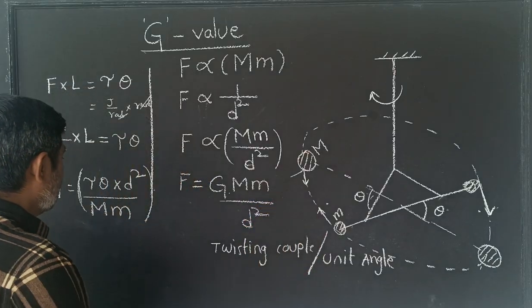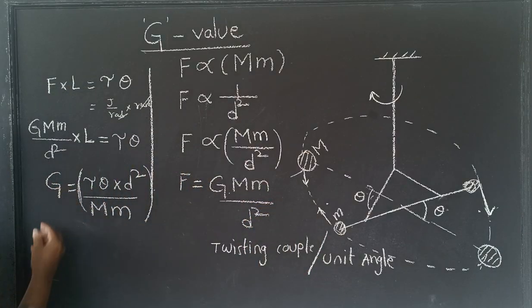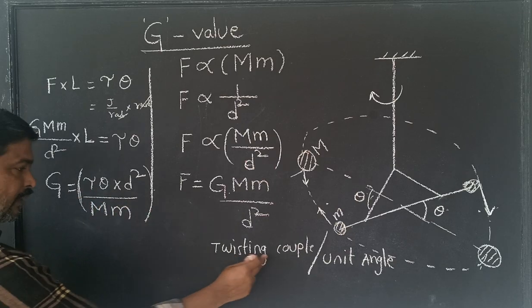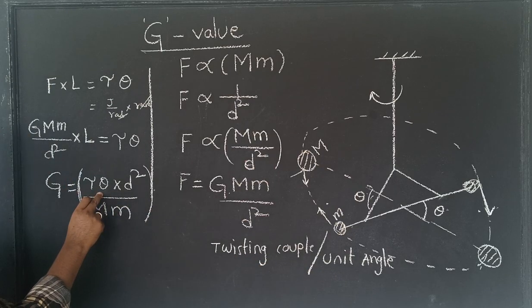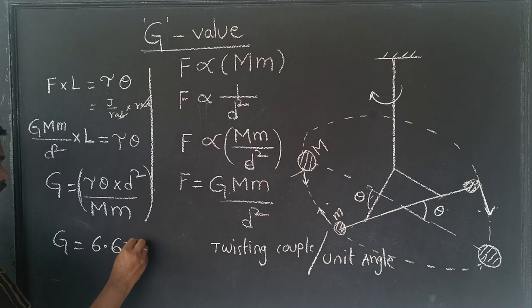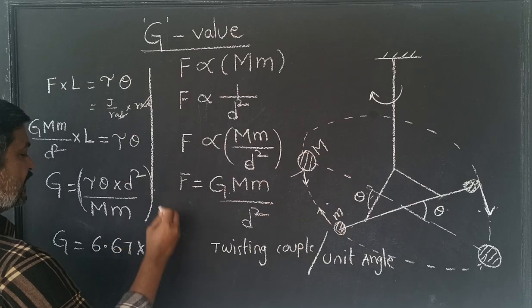But he found with his experiment, after substituting all these values, twisting couple per unit angle, the angle made due to the torque of this gravitational force, and d square, M, m all values. After this he found that G equals 6.67 into 10 to the power of minus 11.